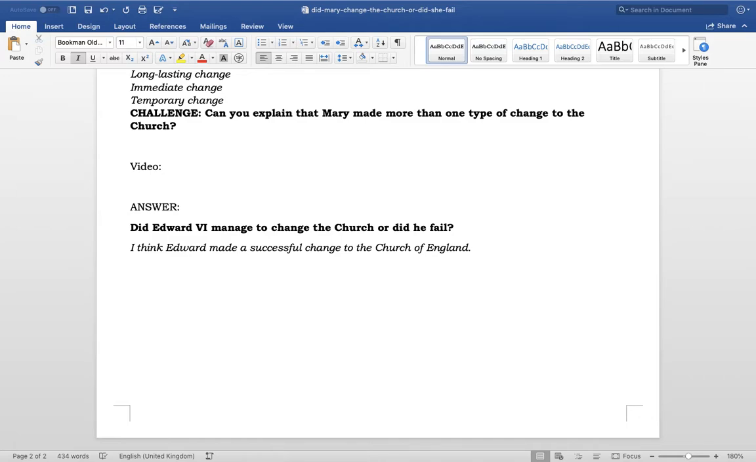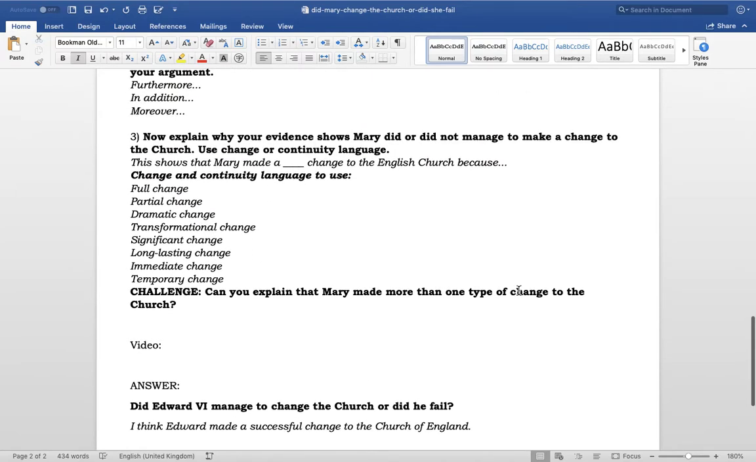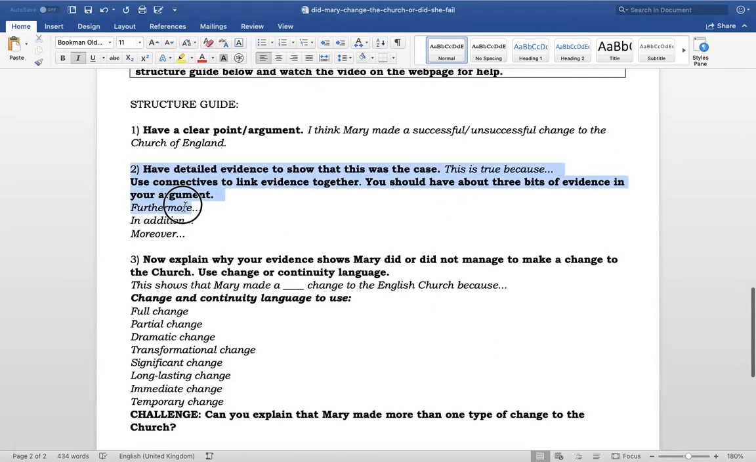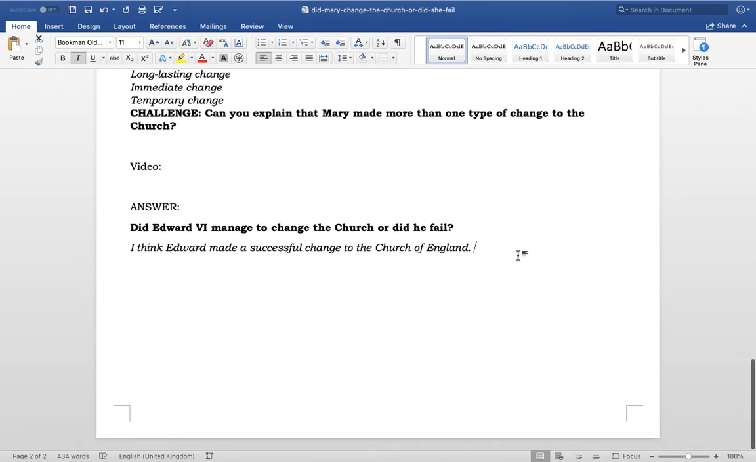Now I want to be including some evidence. So I want to now be thinking about part 2 here. Okay, so I'm going to start off with the sentence starter here. This is true because. Now, in fact, before I started writing this, I should have probably thought about a little plan. So I'm just going to do that down here.